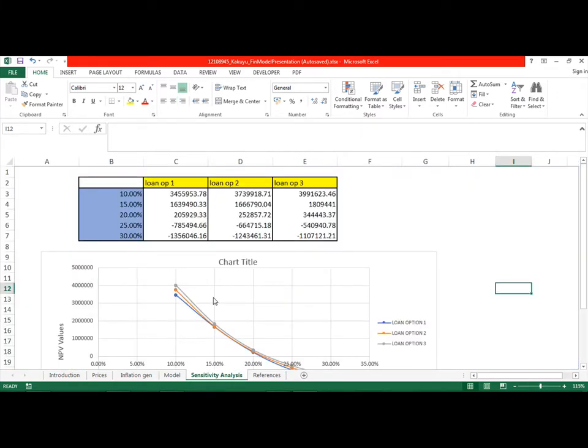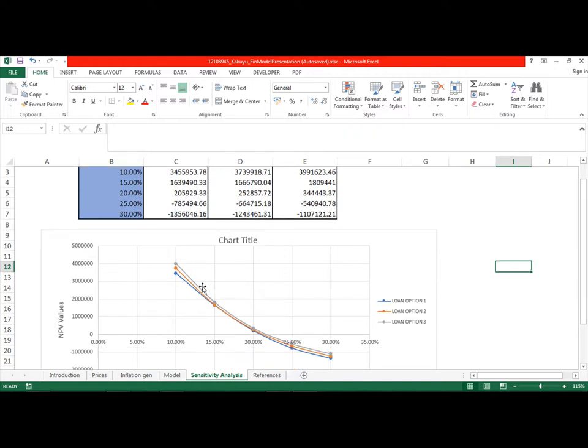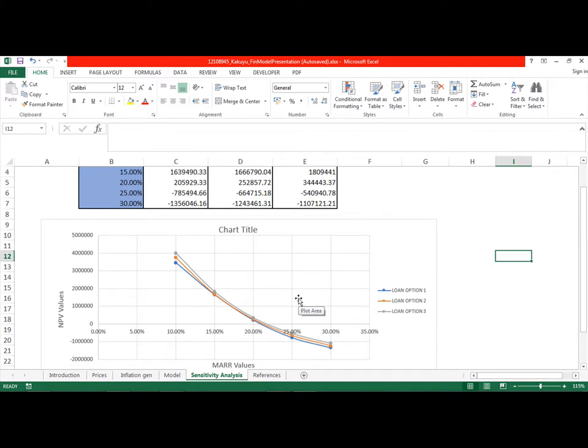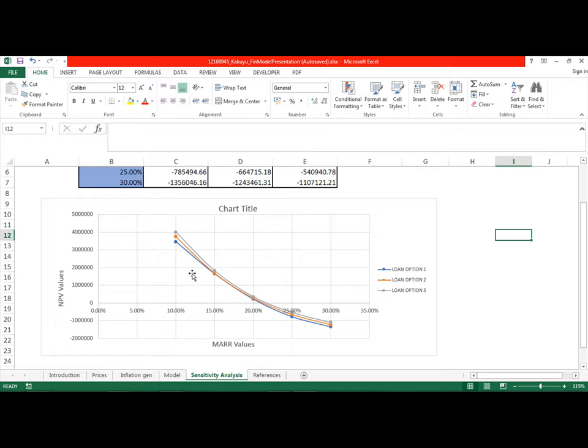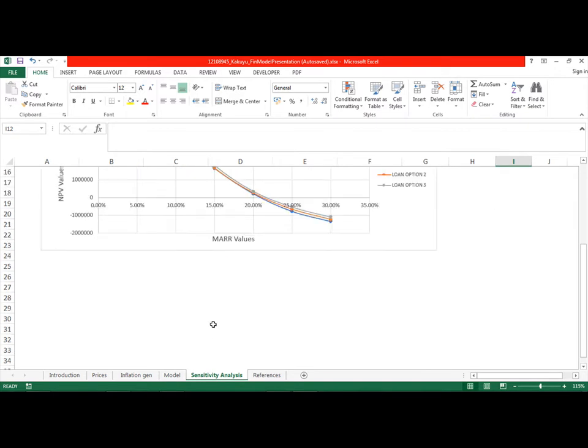Now, for my sensitivity analysis, like I said, I have loan option number 1, loan option number 2, and loan option number 3, and I calculated different NPV values at different MAR values, from 10% all the way to 30%, to see how sensitive the NPV values for each loan option are to different MAR values. And as you can see, the higher the MAR value, the lower the NPV. And also, loan option number 3 is the highest, which makes loan option number 3 the most feasible project to go for.